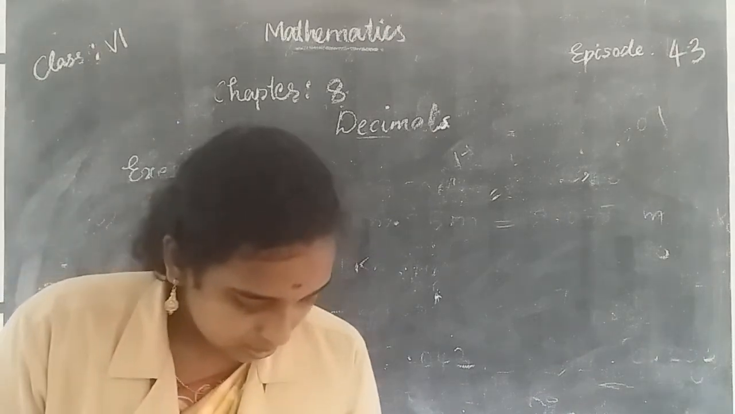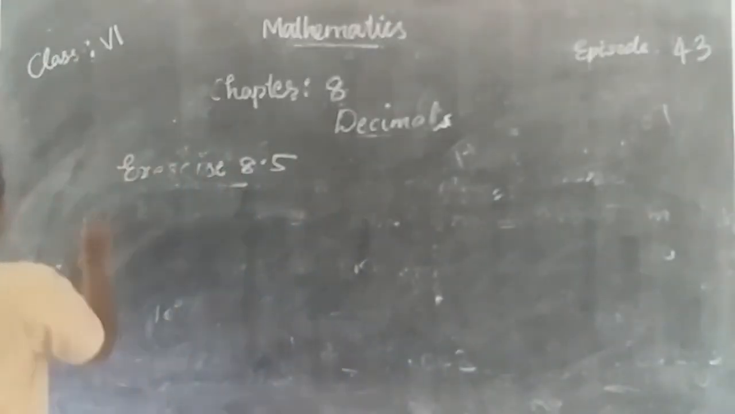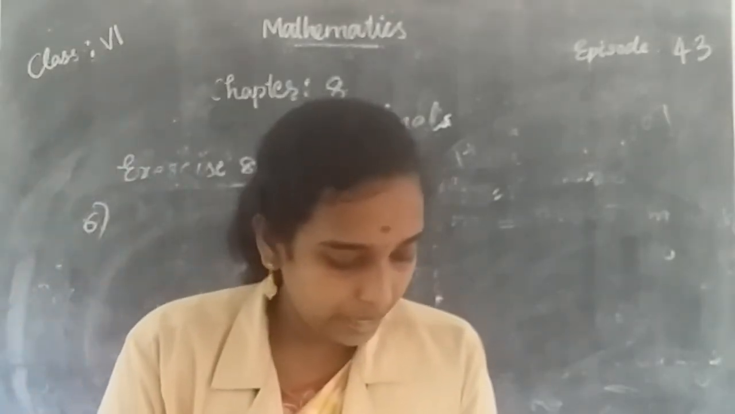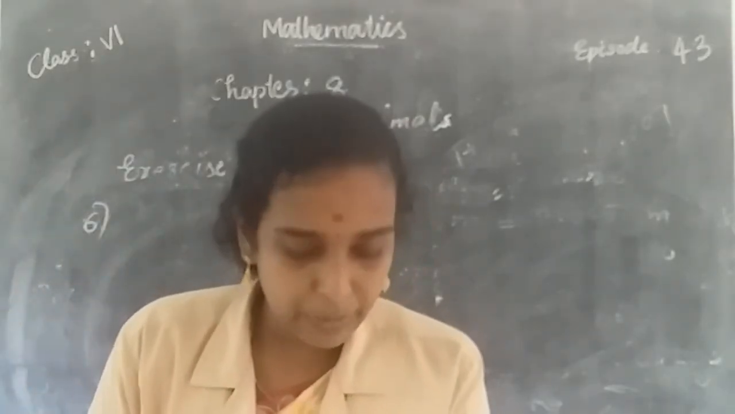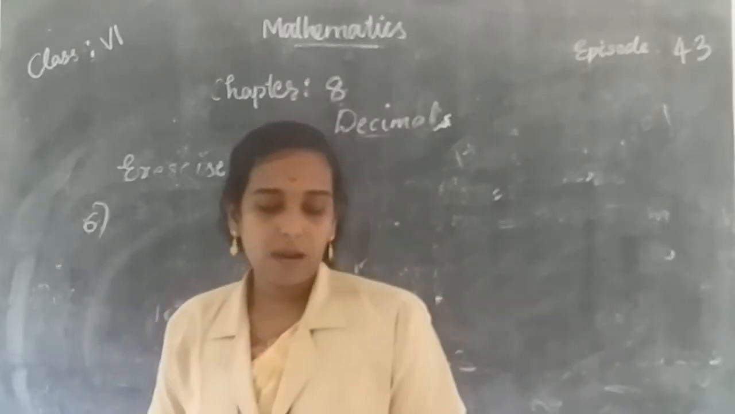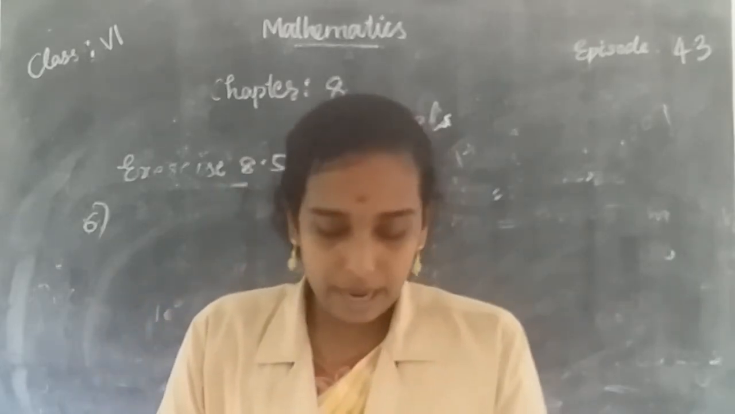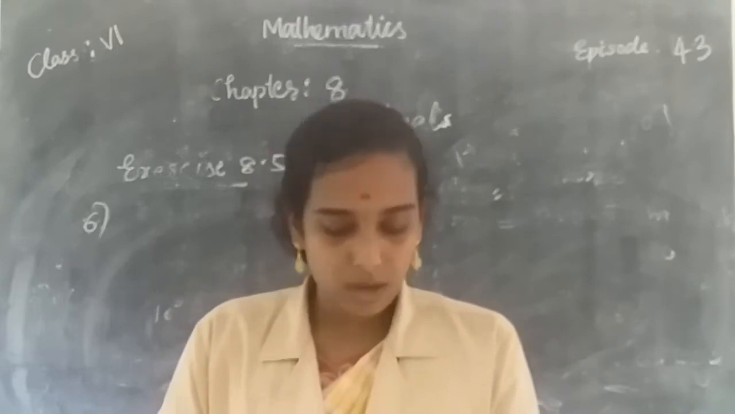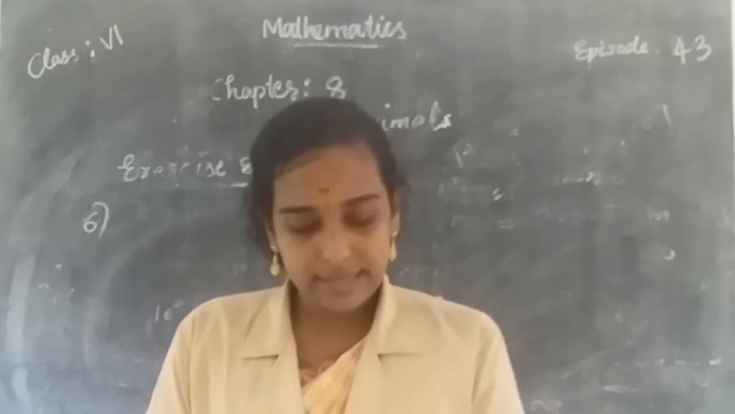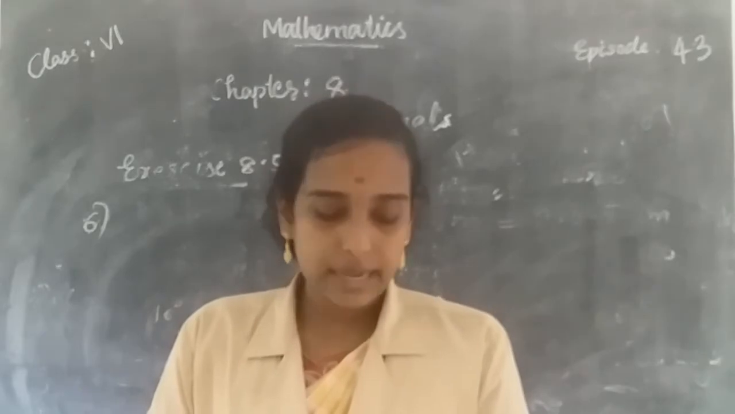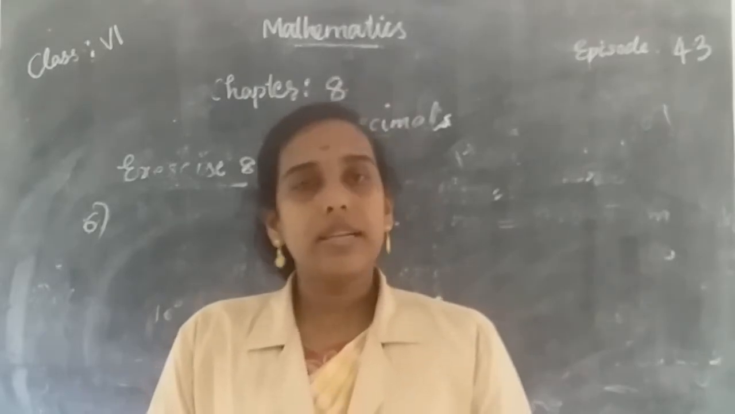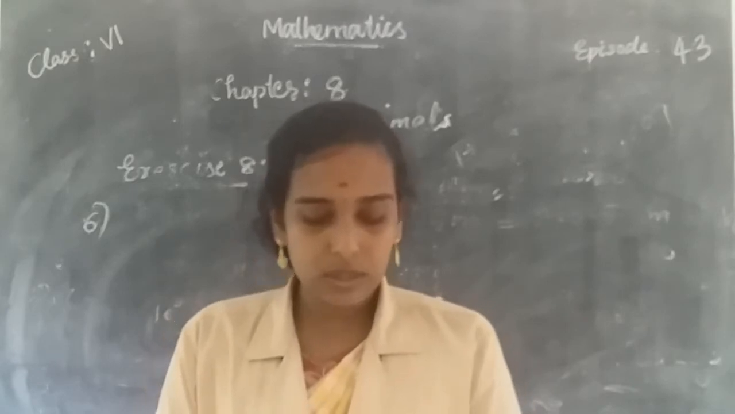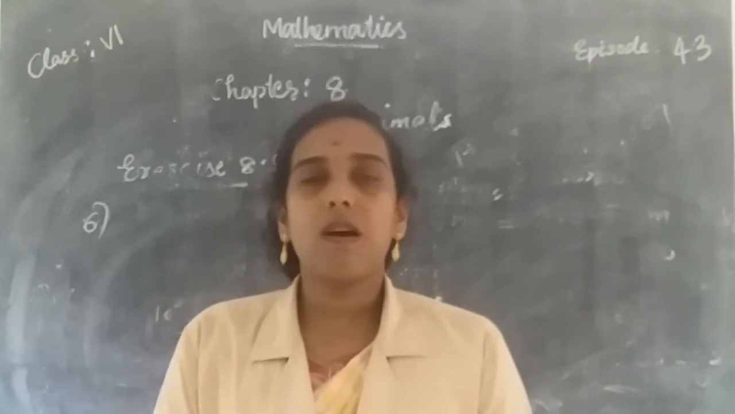Question number 6. Sunita travelled 15 kilometer 268 meter by bus and 7 kilometer 7 meter by car and 500 meter on foot in order to reach her school. How far is her school from the residence? So we want to find the total distance from her house to school. For that you add these three values, then you get the total distance.